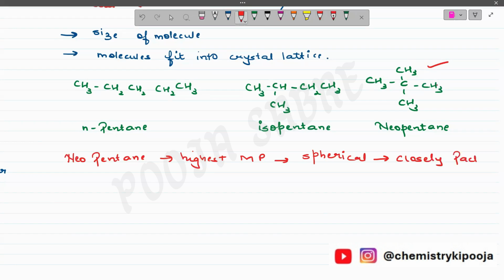Okay, if I look into the structure, this is a carbon atom, and around this carbon atom, there are four carbon atoms which are compactly packed. It is symmetrical from all four sides. Four methyl groups are present. So over here, this is spherical, and because of that, it can be closely fitted into the crystal lattice. And if it can closely fit into the crystal lattice, then definitely a high amount of energy will be required to melt it. Clear? So this is the entire concept related to melting point.